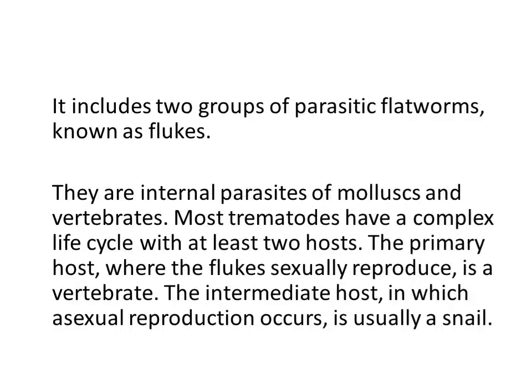Most trematodes have a complex life cycle with at least two hosts. The primary host, where the flukes sexually reproduce, is a vertebrate. The intermediate host, in which asexual reproduction occurs, is usually a snail.